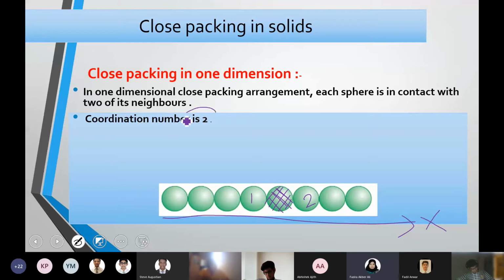That is taken as coordination number 2. Or you can say when you arrange a substance one dimensionally, the coordination number will be 2, which means there will be two particles surrounded by one particle. So just write the heading and draw this diagram, showing how the coordination number becomes 2. That is enough.